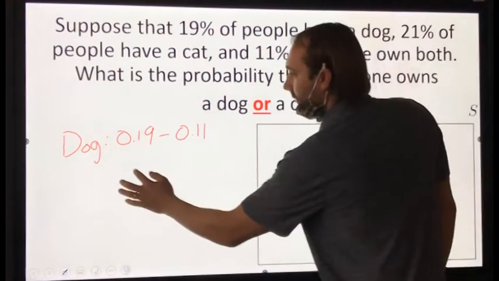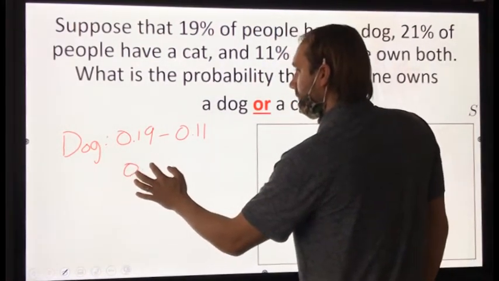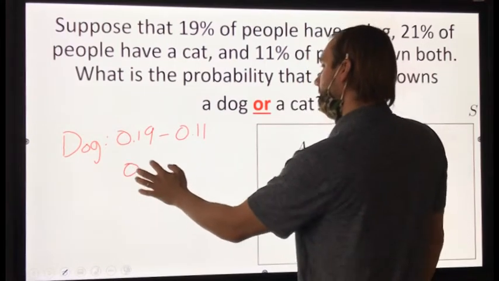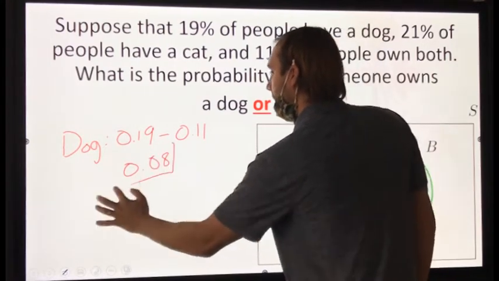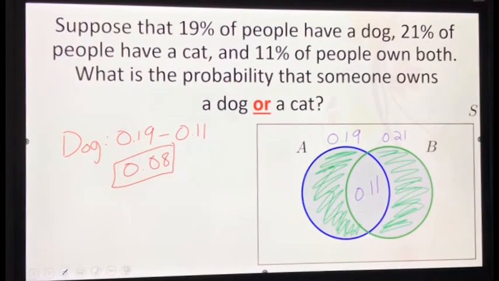That gives me 0.08. So I will say here that 8% of the people own a dog but not a cat. Correct? Now what do I do to find people that own a cat but not a dog? Just a cat.